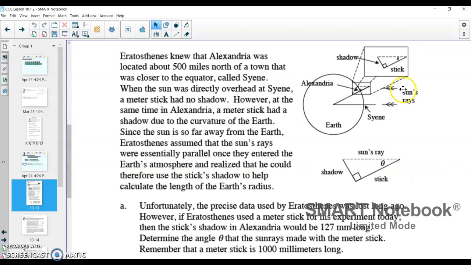All right. First thing I'm going to have us notice is that they highlight this part right here. In Alexandria, where the stick is in the ground and we have a shadow, and then there's this angle formed by the sun's ray hitting the stick, and we're creating this angle that's forming the shadow. And that's what we're going to look at in A here.